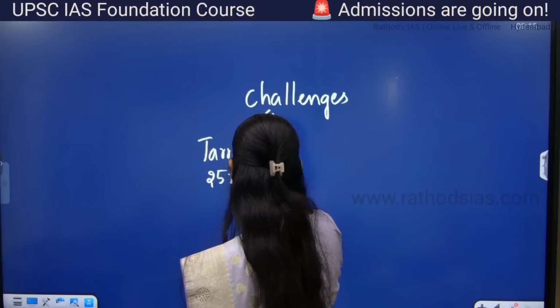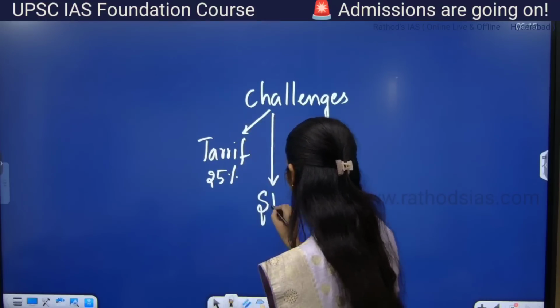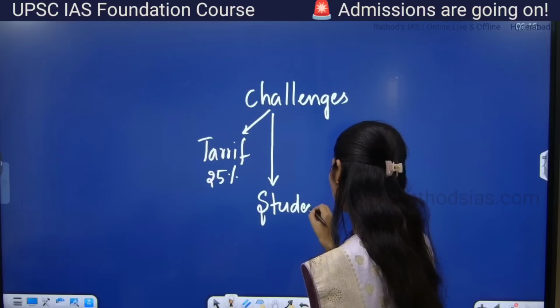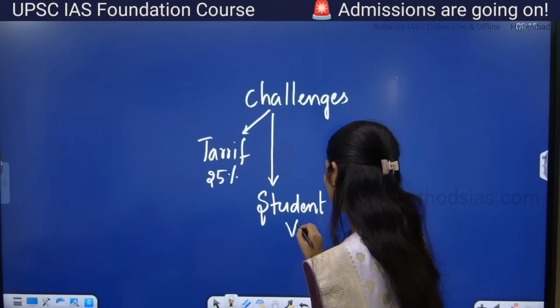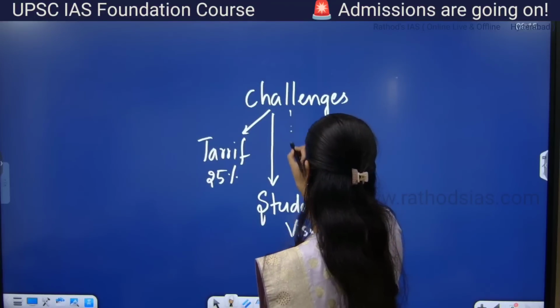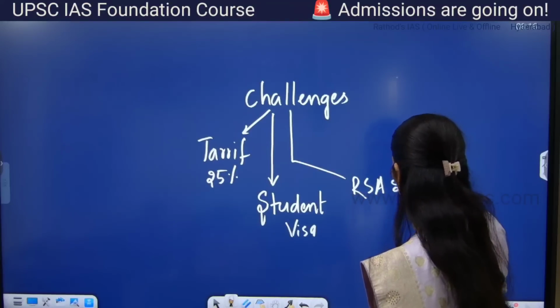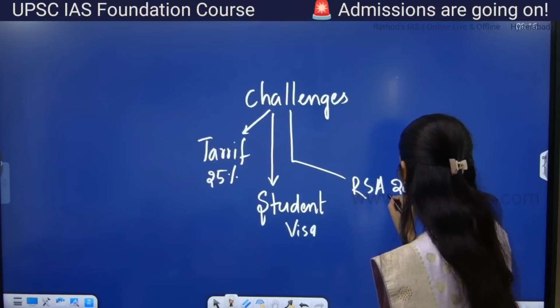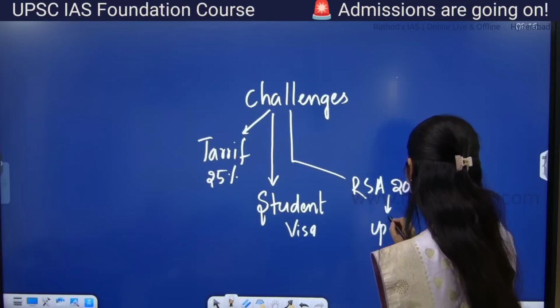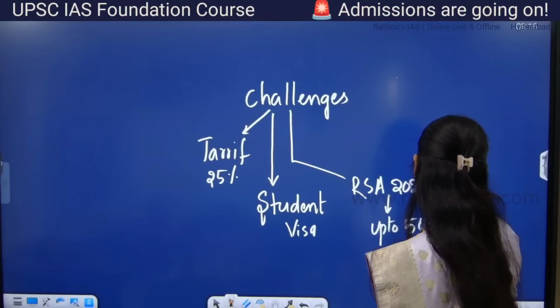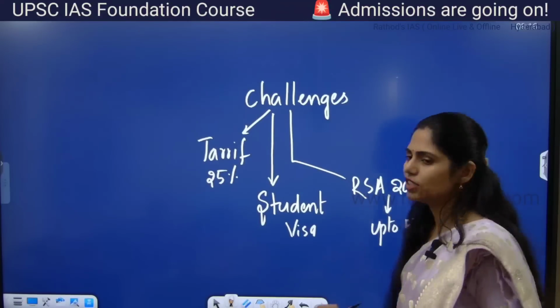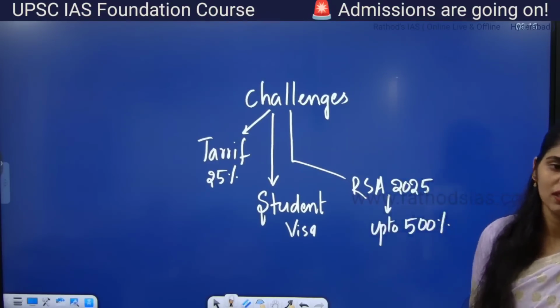And what are the other challenges? Student visa issue. Next. Recently US came up with this Russia Sanctions Act of 2025, and how much tariff are they going to impose? Up to 500% tariff. And any other challenges between India and US?